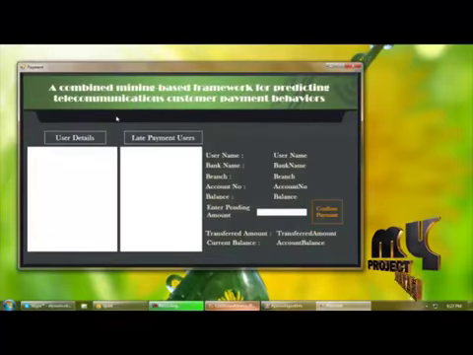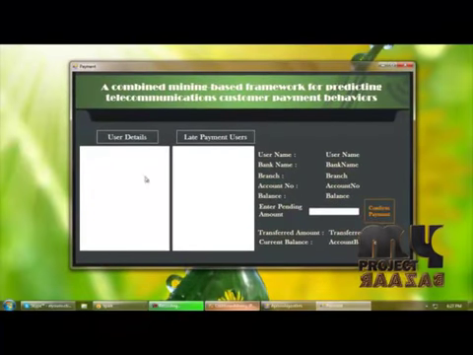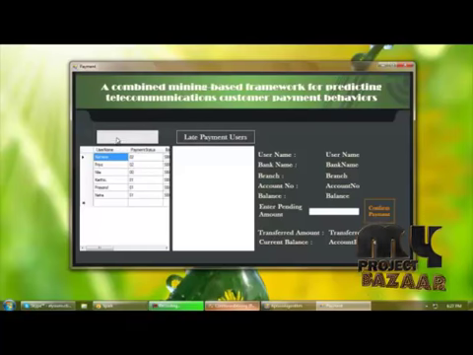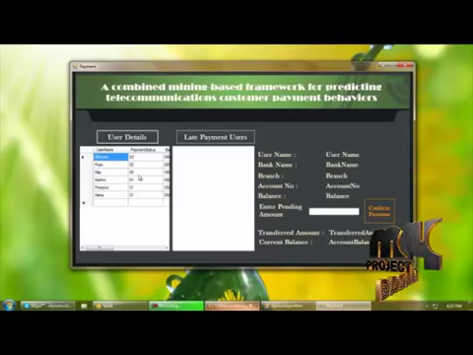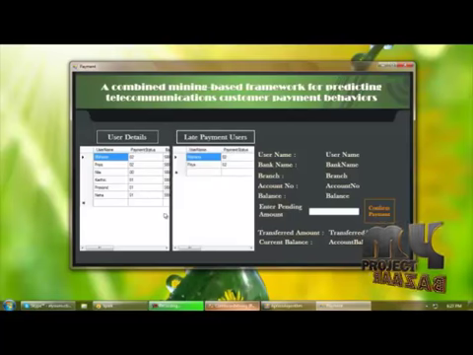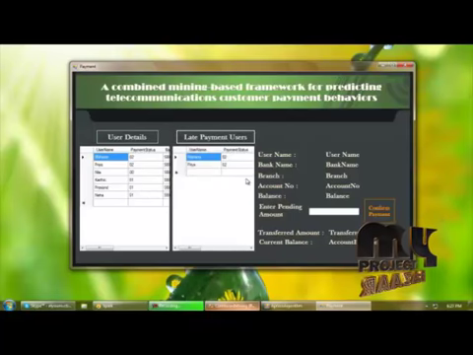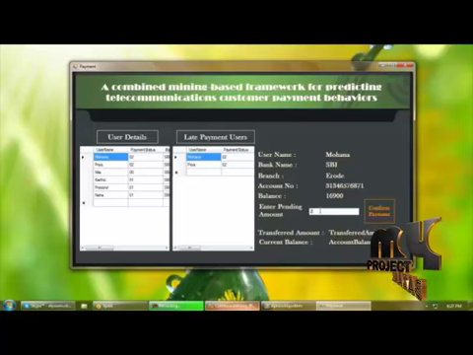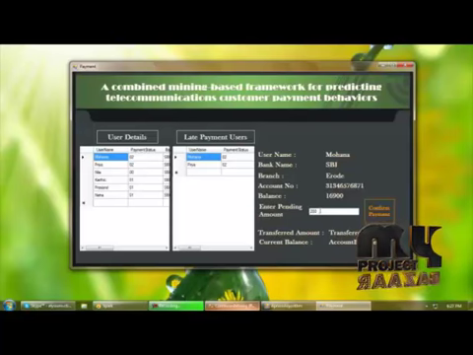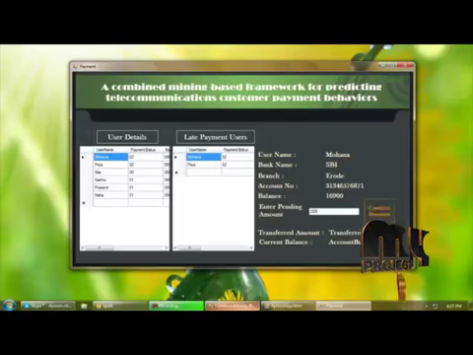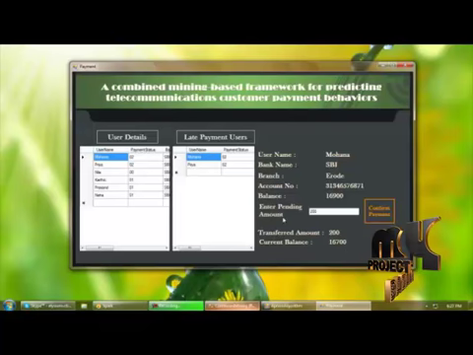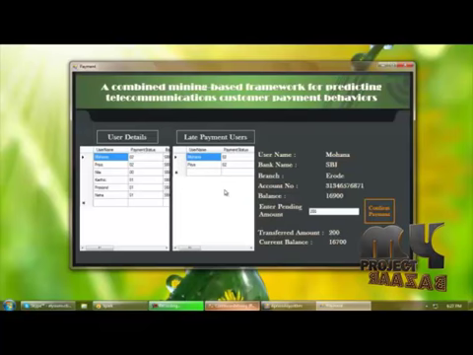And finally, we are making the payment for the not payment users. So we are getting the user details as not payment users and late payment. These are the user details, and from this we are getting the late payment users, as displayed here. So I'm selecting the late payment users here and entering the pending amount for the late payment users, and I'm clicking confirm payment. I can reduce the pending amount from the main balance of the selected user.